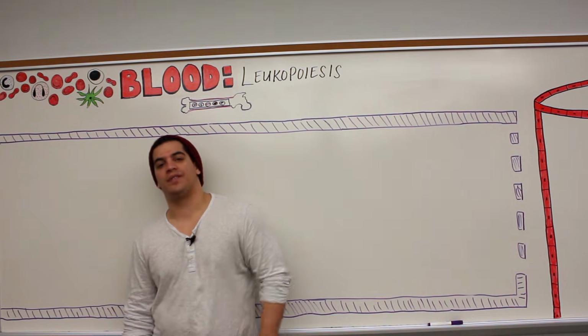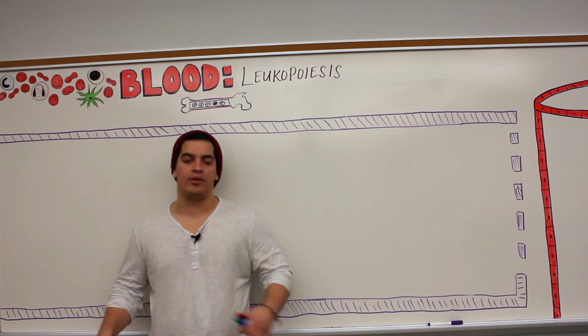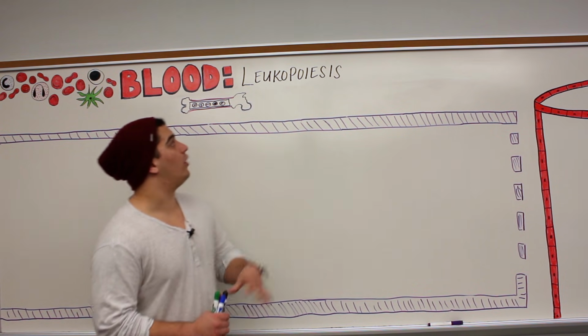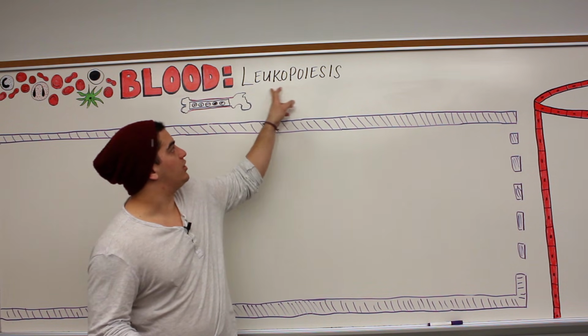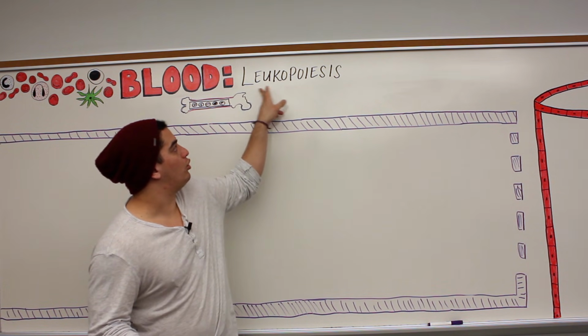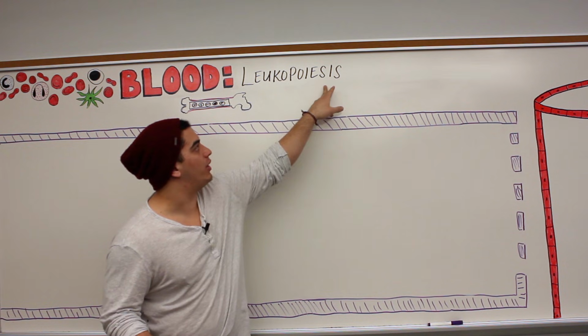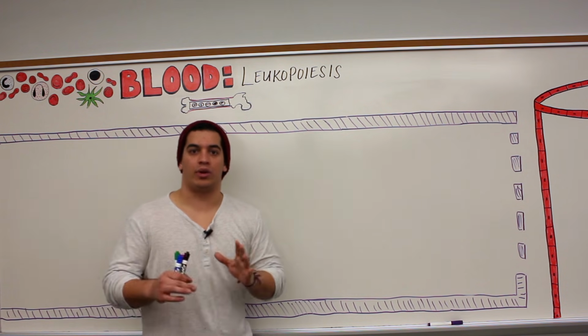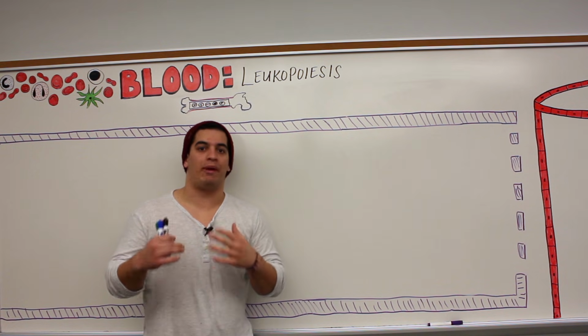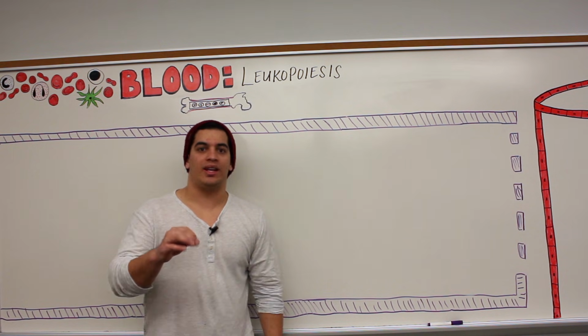All right, Ninja Nerds, in this video, we're going to talk about leukopoiesis. So like every video, let's first off decipher what is leukopoiesis. Leuko means white, it's our white blood cells, right? So leukopoiesis is the formation, poiesis is formation, of white blood cells. That's what we're going to talk about in this video. So let's go ahead and dive right into it.